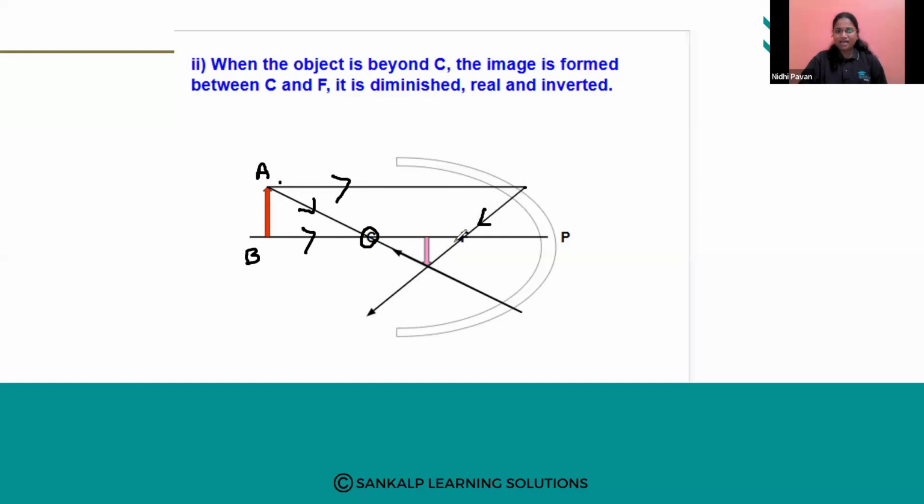That is why it is passing through the focus. This is one reflected ray. One incident ray is passing through the center of curvature, so the reflection will be along the same path in the opposite direction. So these two are reflected rays, and they meet at a point.